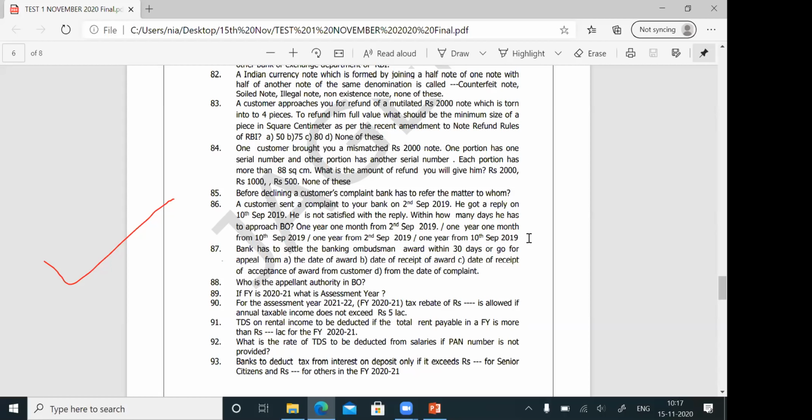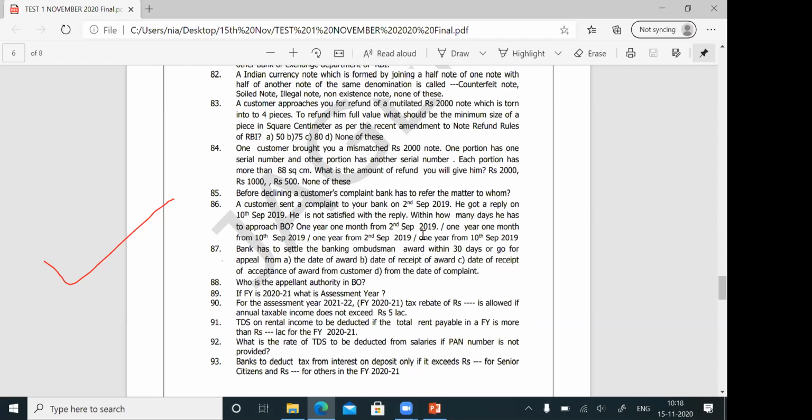satisfied with the reply, then he has to approach the banking ombudsman within 1 year from the date of reply of the bank. So the correct answer for the question is 1 year from 10th September, because he got a reply on 10th September, which is within 30 days. So 1 year from 10th September 2019. Answer for the question is the last one, 1 year from 10th September 2019. Don't get confused between 1 year, 1 month and 1 year.